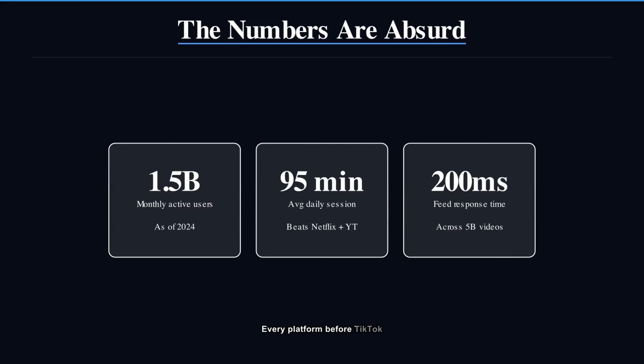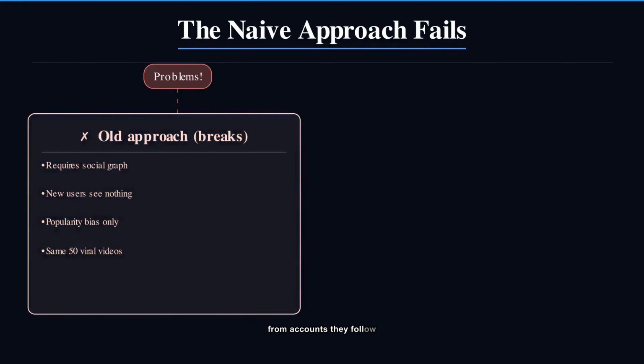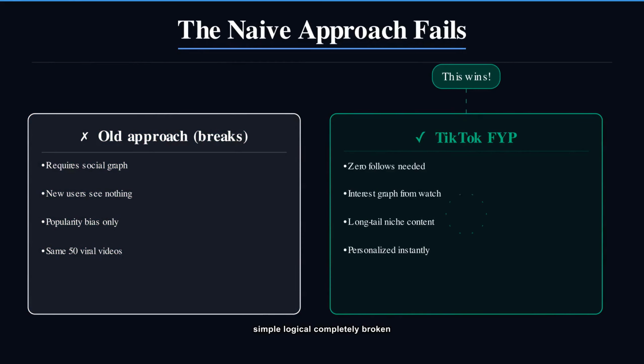Every platform before TikTok solved discovery the same way. Show people content from accounts they follow. Simple, logical, completely broken for new users. 0 follows means 0 feed. That is the cold start problem. And it killed early engagement on YouTube and Instagram. TikTok ignored the social graph entirely. That one decision changed everything.